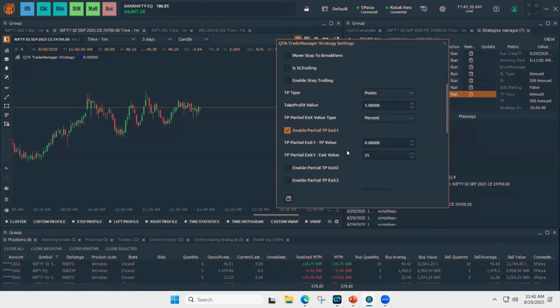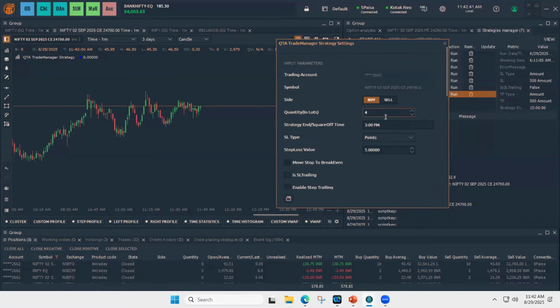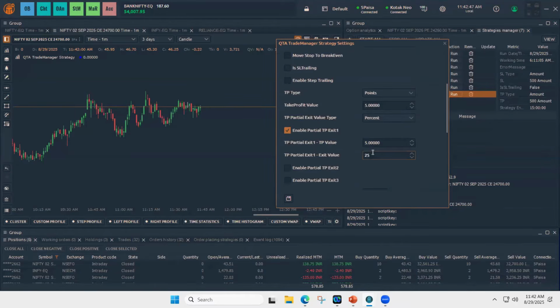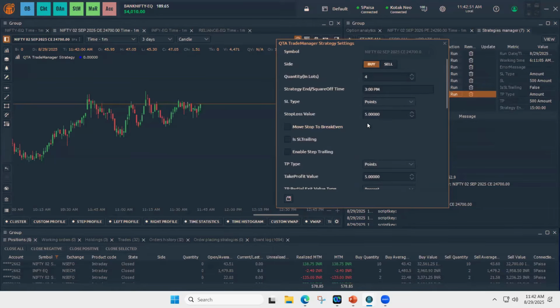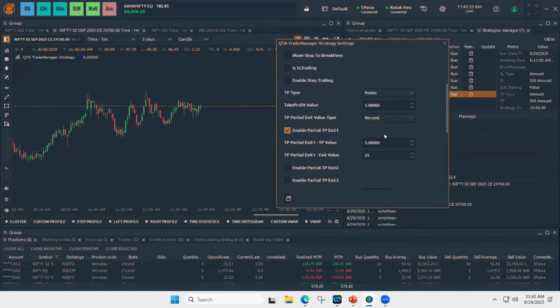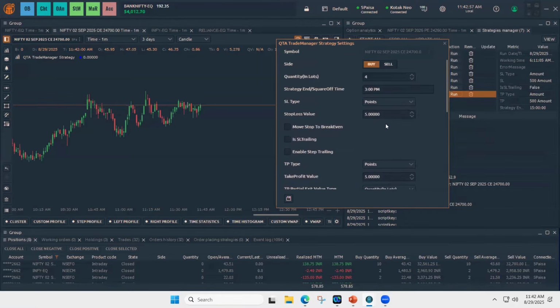So percentage is basically if a price reaches a certain level, suppose after 5 points, I want to exit 25% of my quantity. So in the 4 quantity, 25% will get exited. But since I'm doing options, I'll go with lots now, quantity in lots.